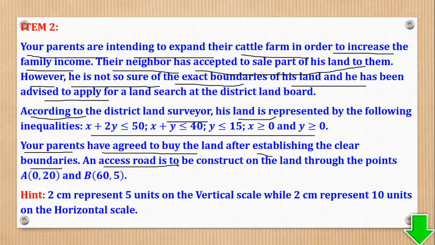An access road is to be constructed on the land through the given points. The hint is that 2 centimeters represent 5 units on the vertical scale, while 2 centimeters represent 10 units on the horizontal scale.